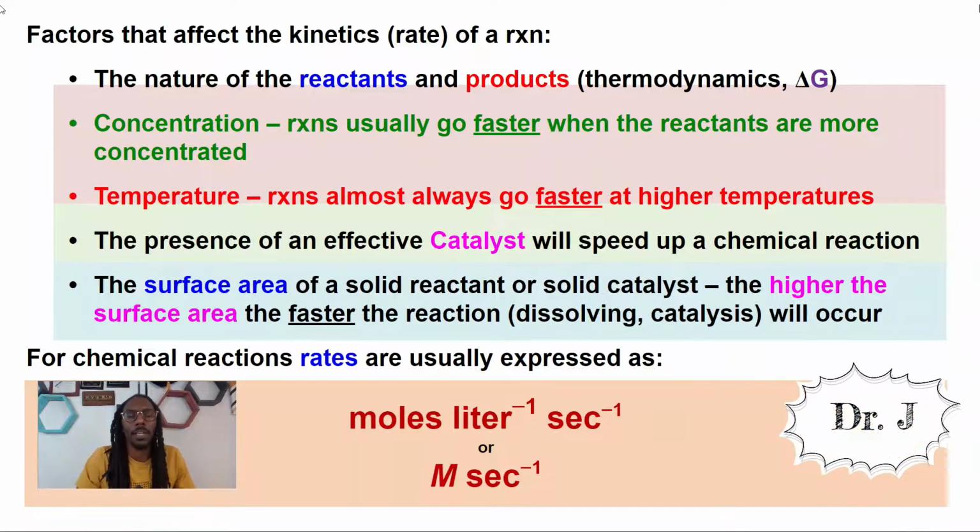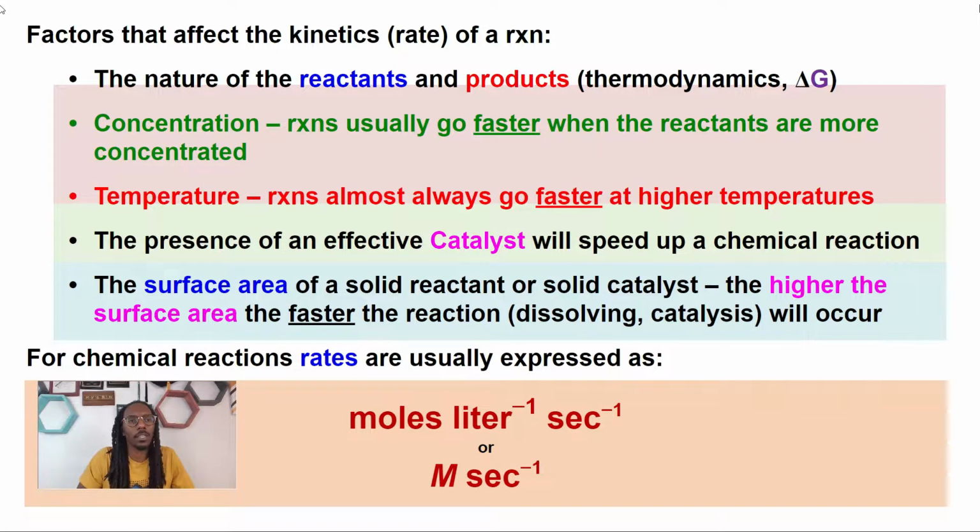All right, hey everybody, it's Dr. J, and today we are talking about kinetics. In this case, we're talking about factors that are going to impact your kinetic rate.